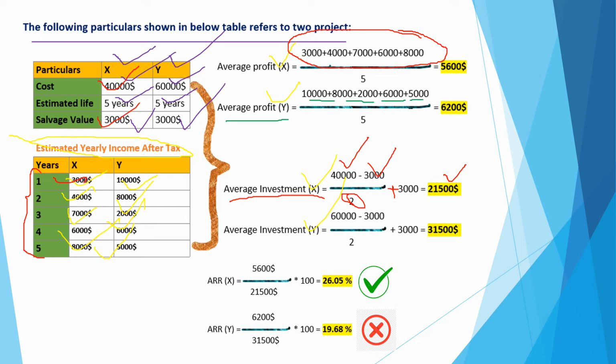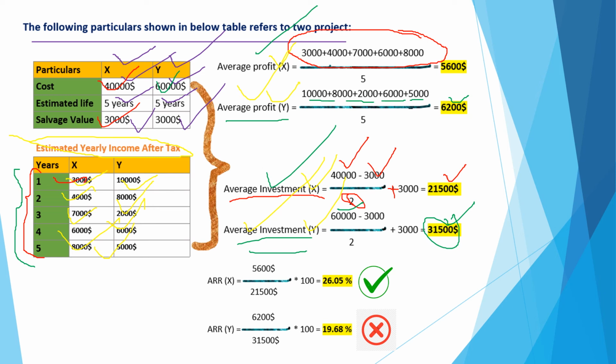These are the profits, dividing by the number of years. We again have 5 years for this project, so dividing by 5, the result would be $6,200. And the average investment for project Y: the initial cost is 60,000, here also 60,000, minus 3,000 salvage value, divided by 2, plus 3,000. This is again the salvage value, and the result would be 31,500.